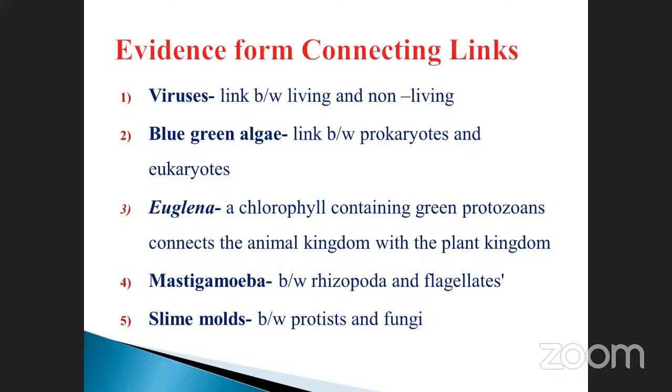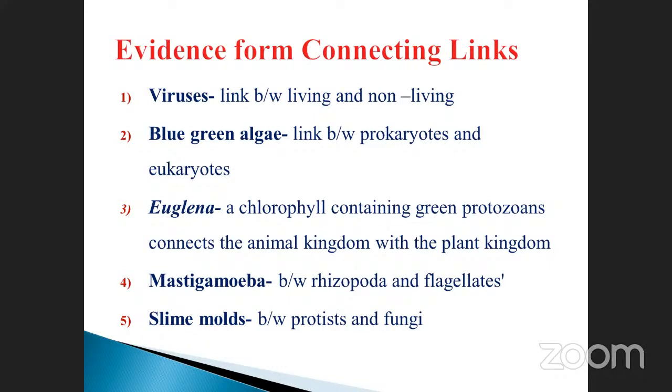What about Euglena? Already you know about Euglena. It is very, very important because it is a moving animal and a moving plant also. Euglena, a chlorophyll-containing green protozoan, comes under protozoans. It connects the animal kingdom with the plant kingdom because it possesses chlorophyll.